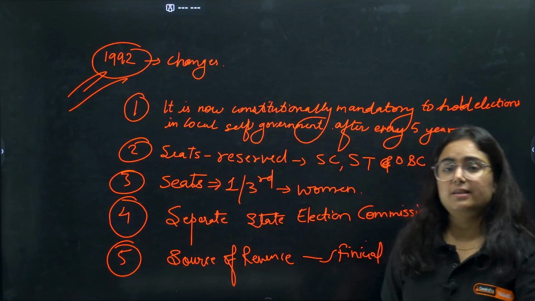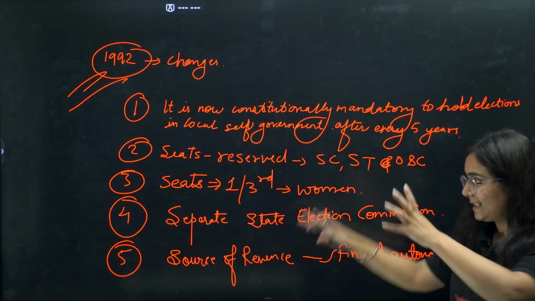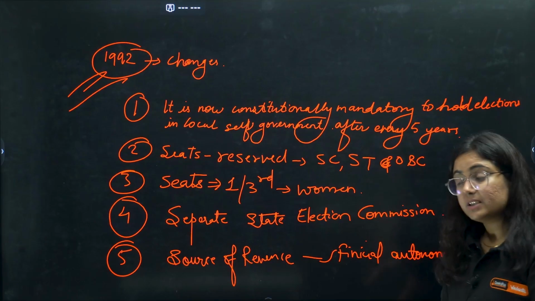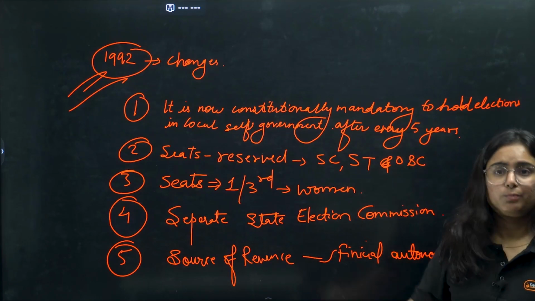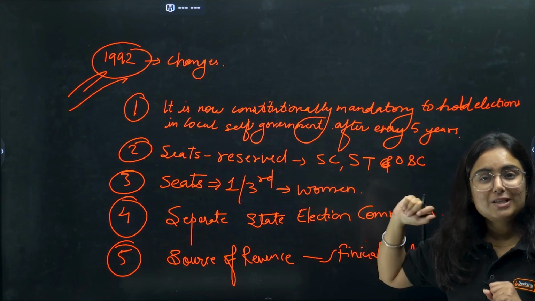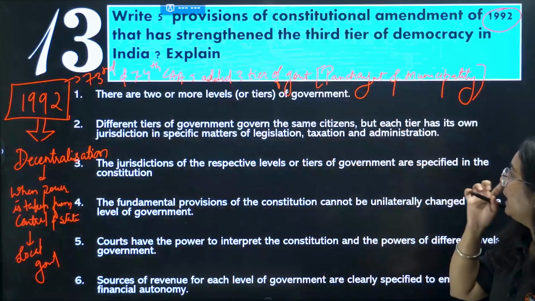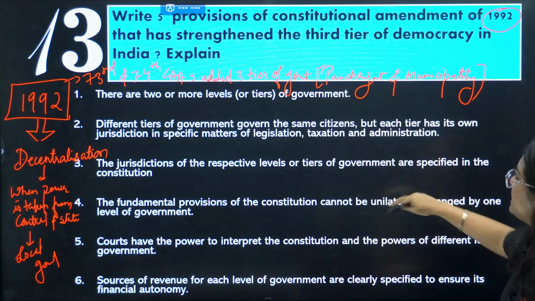If someone asks you what is decentralization, what are the features of the same, give this point. How it has been introduced, give this point. What are the changes adopted in the year 1992, give this point. Okay, moving to the next one. So we have done this, I have corrected this.